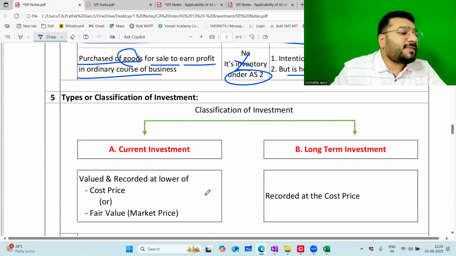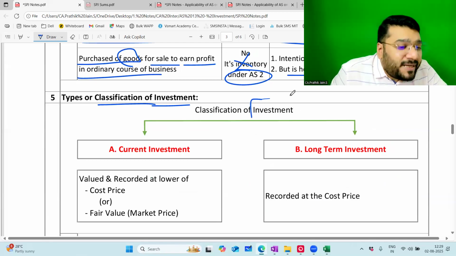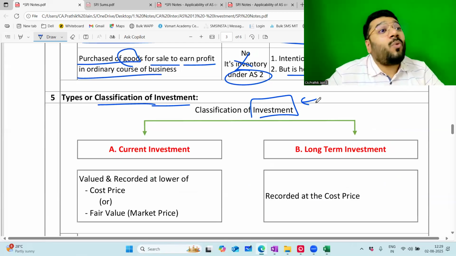Now, AS 13 has given the classification of investment. How are you supposed to present the investment in the books of accounts? So, what aspect is this?